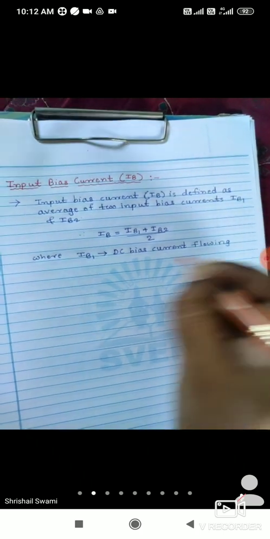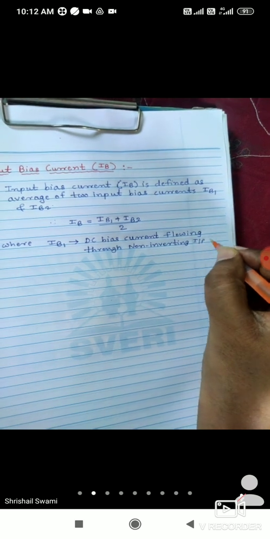Now where IB1 is nothing but the DC bias current flowing through the non-inverting terminal or input, where DC bias current IB1 is flowing through the non-inverting input terminal, and IB2 is the DC bias current flowing through the inverting terminal or inverting input terminal.